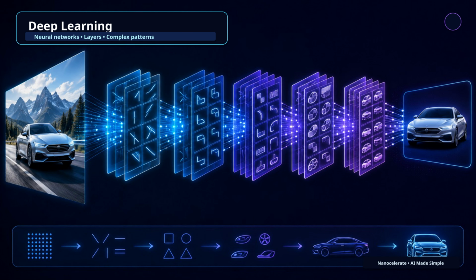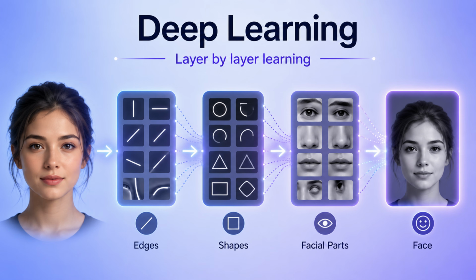Deep learning is a powerful type of machine learning. It uses layered systems called neural networks. Think of it like many layers of learning. If AI looks at a face, the first layer may notice lines, the next layer may notice shapes, the next layer may notice eyes, nose, and mouth. The final layer may recognize the full face, layer by layer. Simple details become complex understanding.